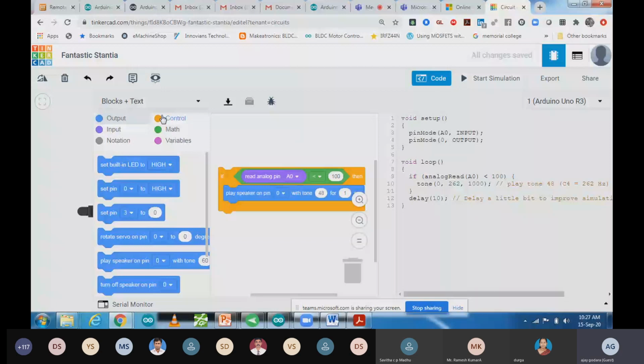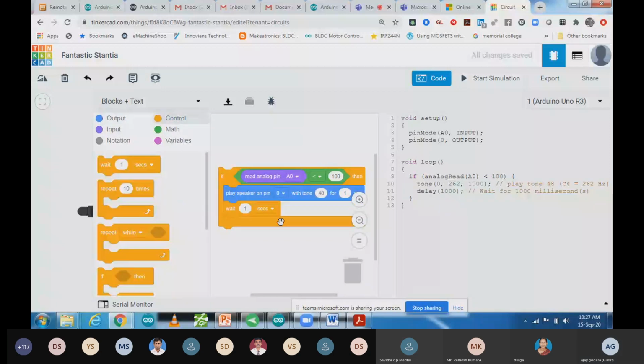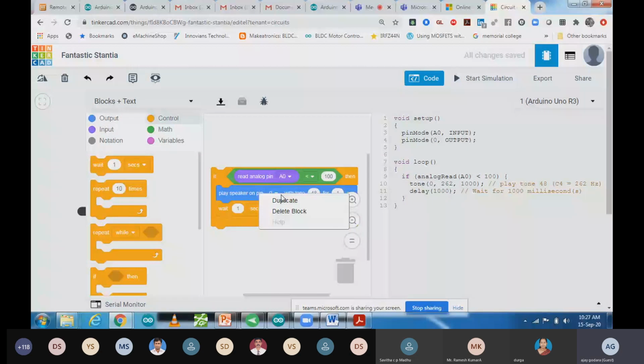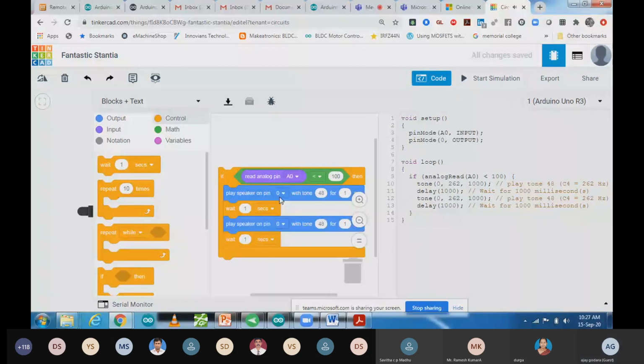And after that, you can duplicate it. And I'm going to select the pin number of that buzzer. I'm going to take 6, because on pin 6 I will connect one buzzer. So now I'm going to make it 48 to, you can make it 51. A 3 difference I'm going to make over here. Then again 51 to 54.